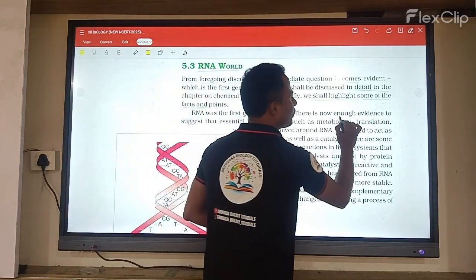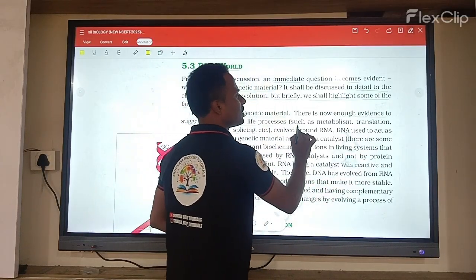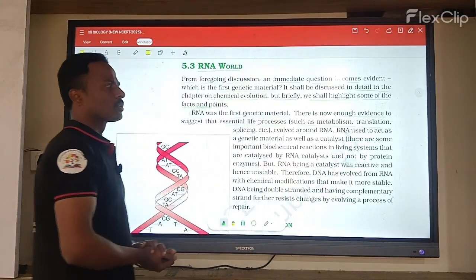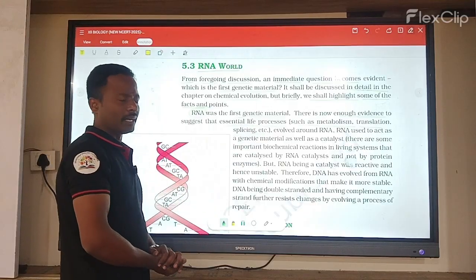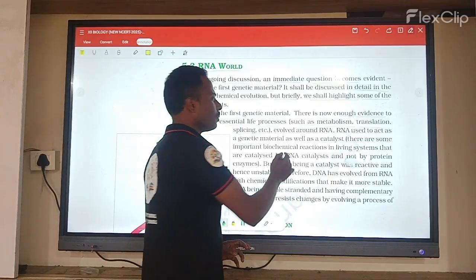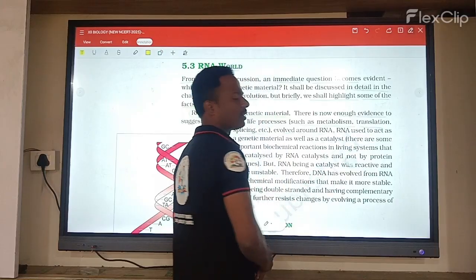There is enough evidence to suggest that essential life processes such as metabolism, translation and splicing, etc. evolved from RNA.